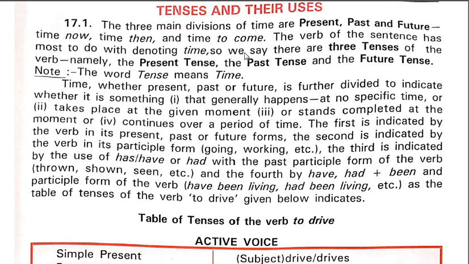So we say there are three tenses of the verb: the present tense, the past tense, and the future tense. The word tense means time, that we need to understand.